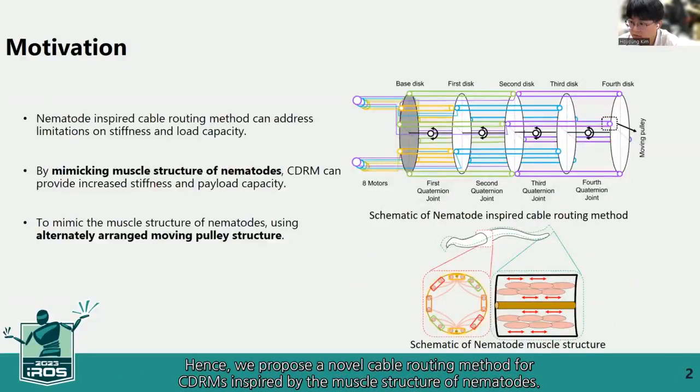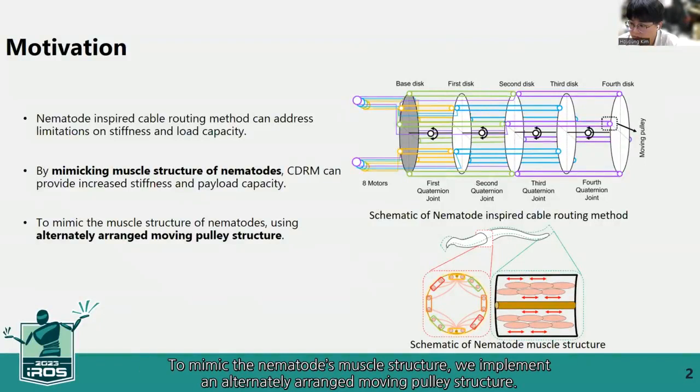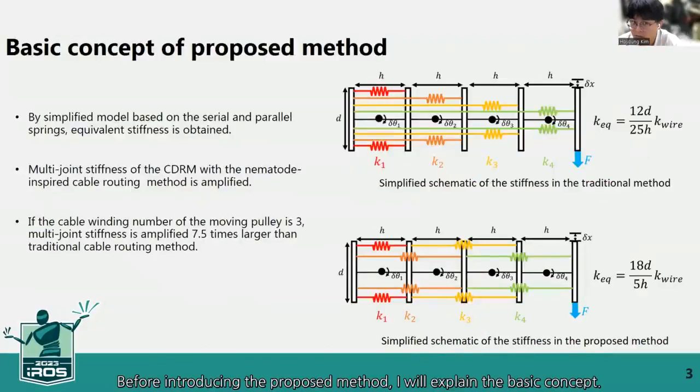Hence, we propose a novel cable routing method for CDRM inspired by the muscle structure of nematodes. This cable routing method enhances the thickness and load capacity of CDRMs by mimicking the muscle structure of the nematode. To mimic the nematode muscle structure, we implement an alternately arranged moving spleen structure. Before introducing the proposed method, I will explain the basic concept.